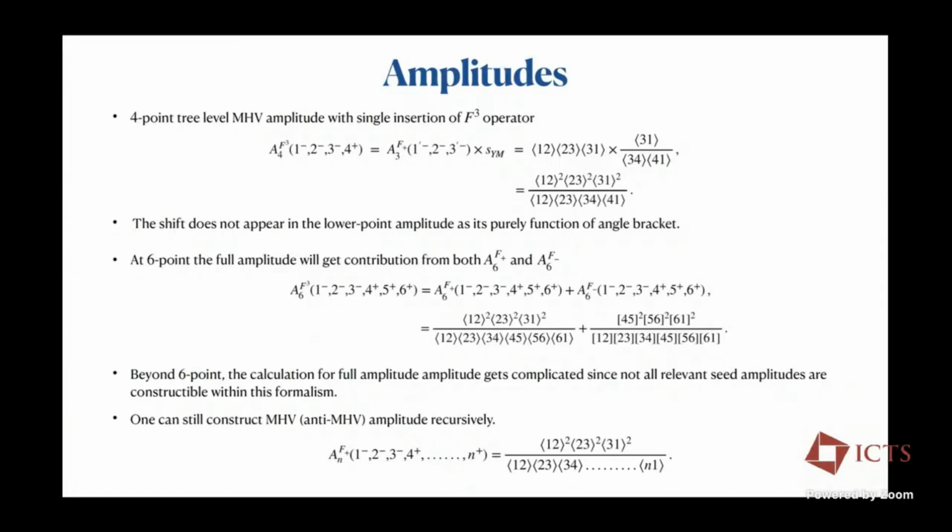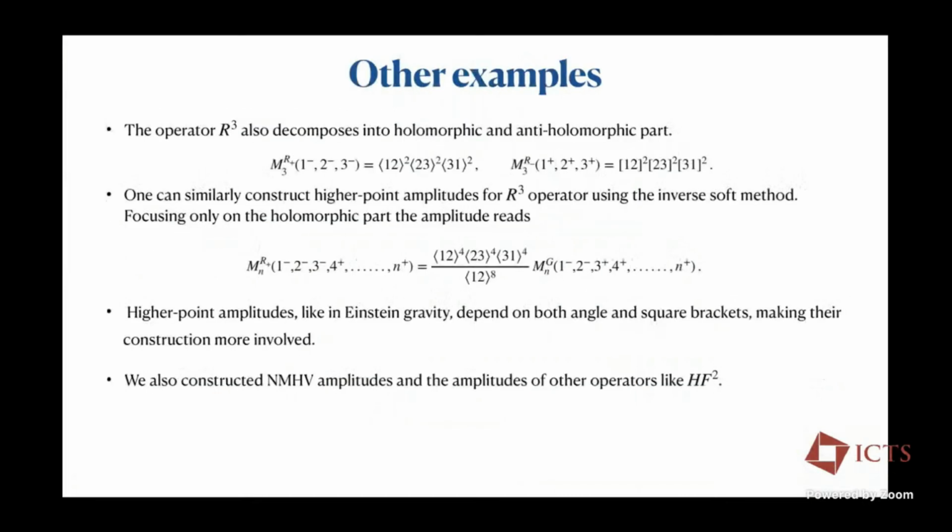So what one can do is just focus on the holomorphic part and construct all the higher point amplitudes here. And the idea would be very simple. All one has to do is take the universal soft factor and multiply with the lower point amplitude, keeping in mind again the appropriate shifts. But since this is purely holomorphic, the shifts won't play any role here.